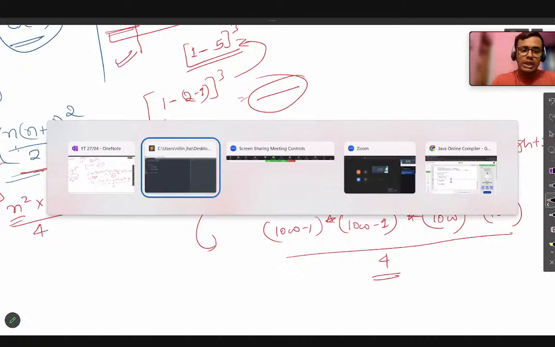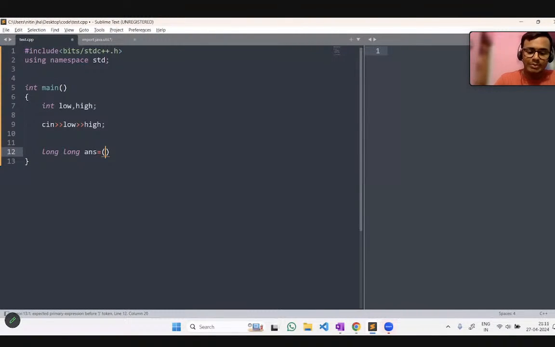So in this we are going to use the same thing. First we are going to do high into high, and then we multiply high plus 1 multiplied by high plus 1. When this is all done, just divide by 4.